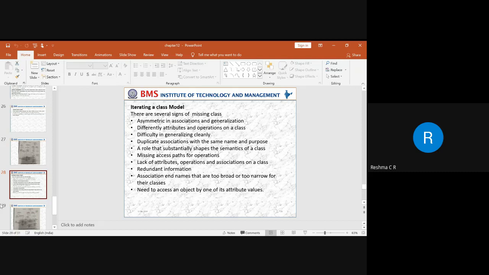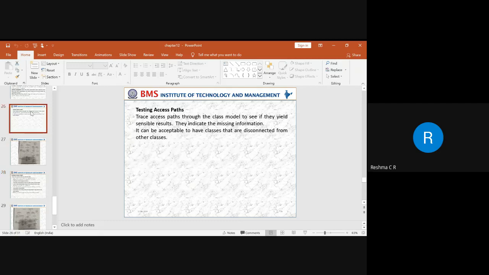So how can we make a step-by-step development with the proper detail that has to be identified. The next thing we have is testing the access path. We have different classes represented in a class model. When we try to access the class model, we need to yield sensible information. We need to indicate what missing information there is, and all that missing information has to be included. It can be in terms of acceptable classes or in terms of disconnected classes.